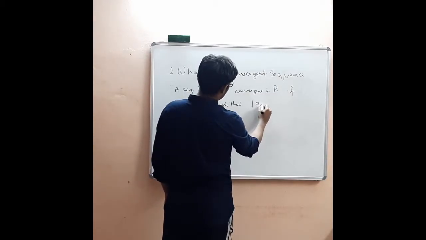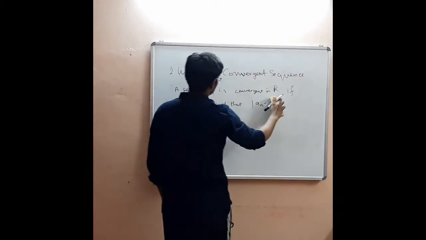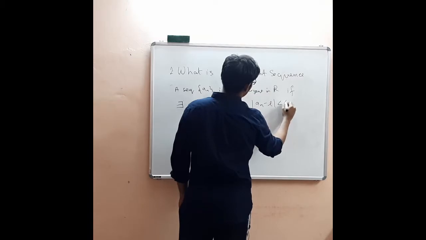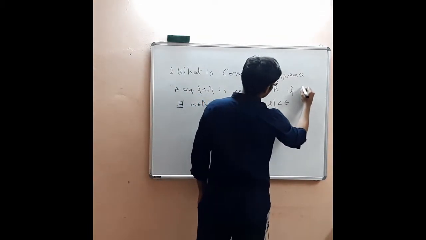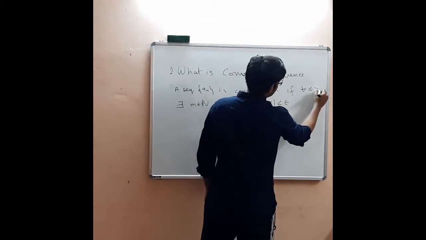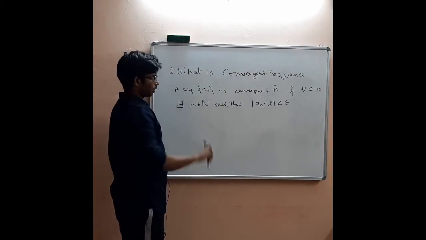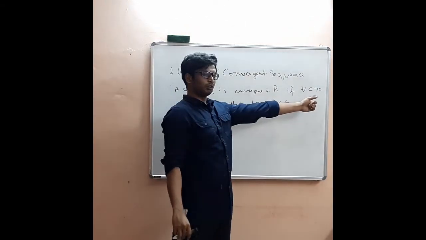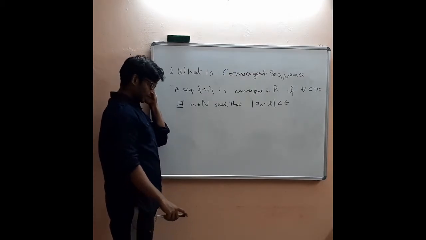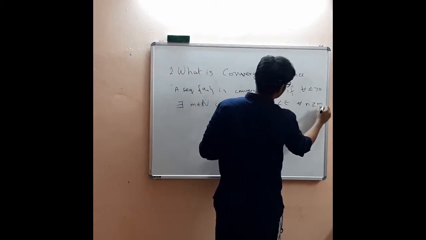mod of a_n minus L is less than epsilon, for all epsilon greater than 0. Okay, epsilon is another real number. For every epsilon, for every positive real number, we are saying that there is one natural number m such that this condition is satisfied for all n greater than or equal to m.